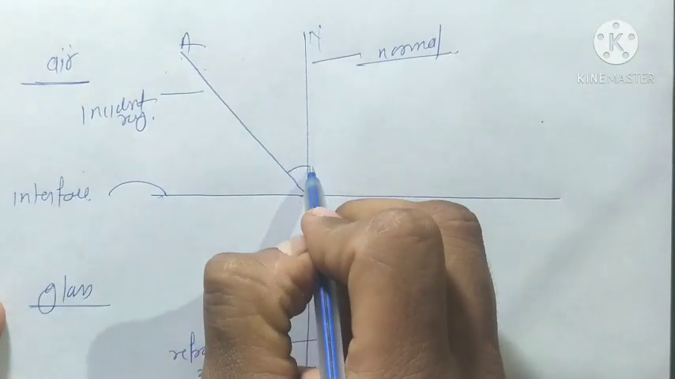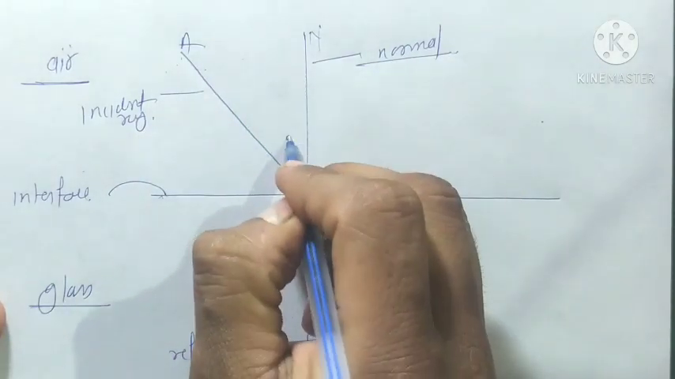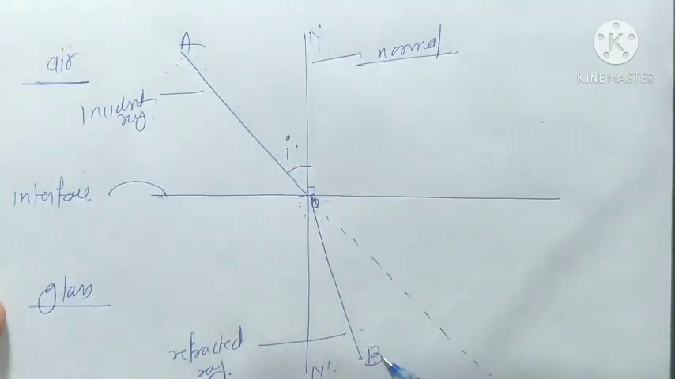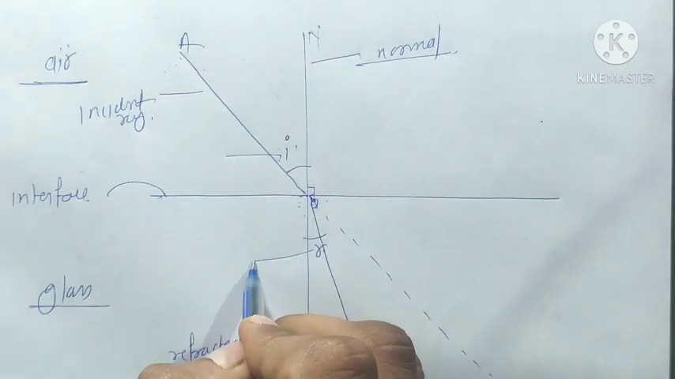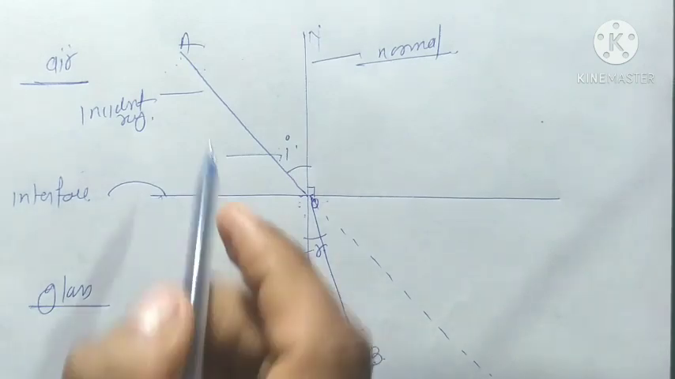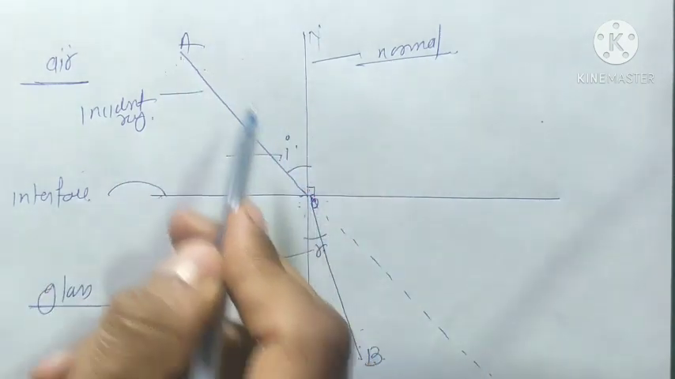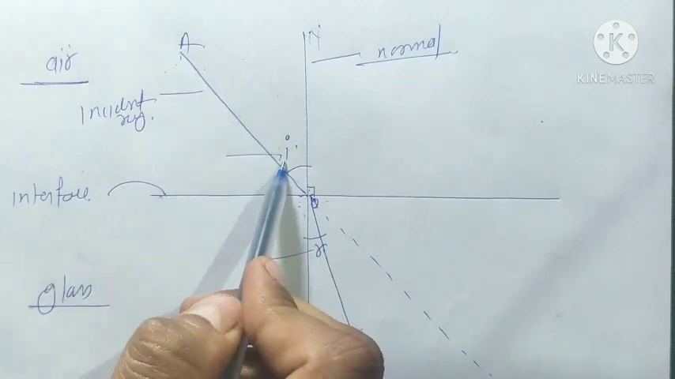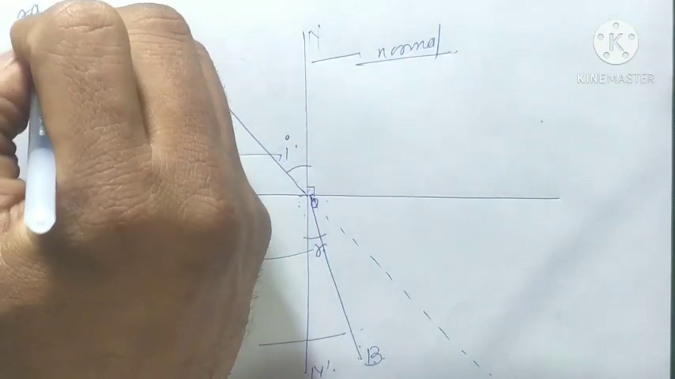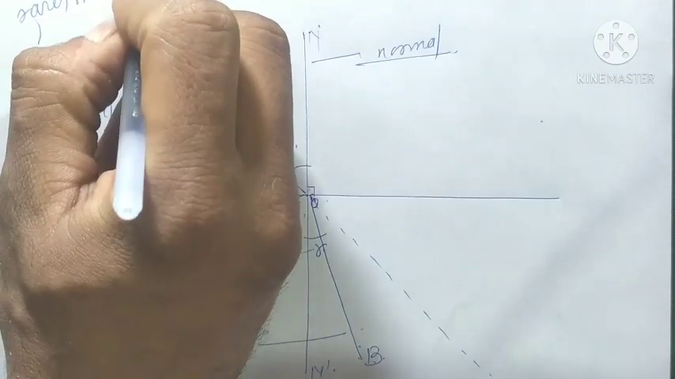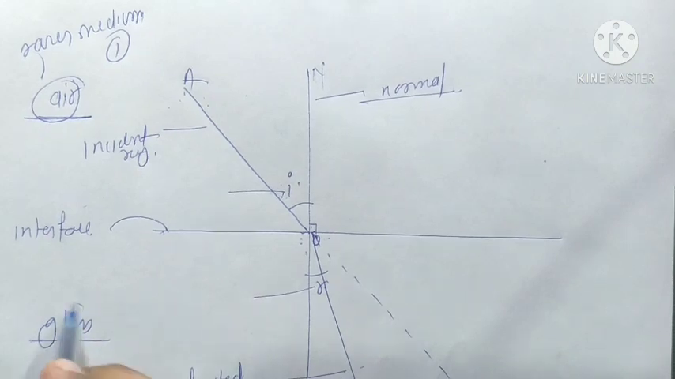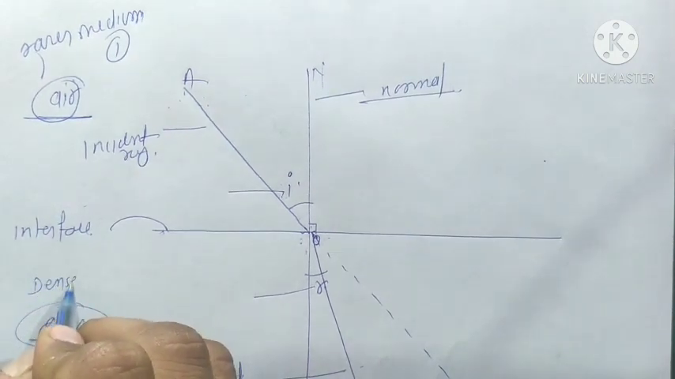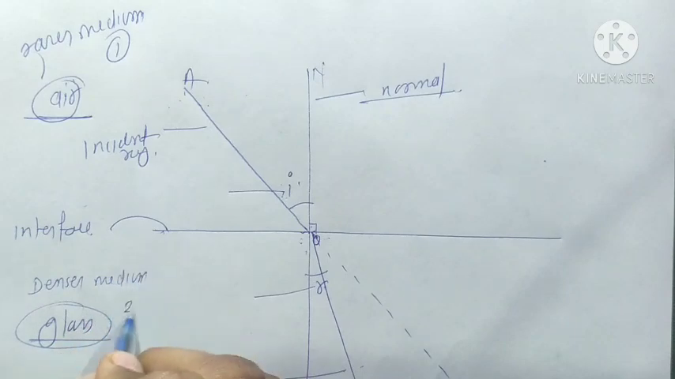Okay, the incident ray makes an angle i with this normal, and this refracted ray makes an angle r with this normal. i is called the angle of incidence and r is called the angle of refraction. I repeat again. In this figure, this ray of light AO is traveling in the rarer medium. Air is a rarer medium, I mean medium 1, and this glass is medium 2, the denser medium.